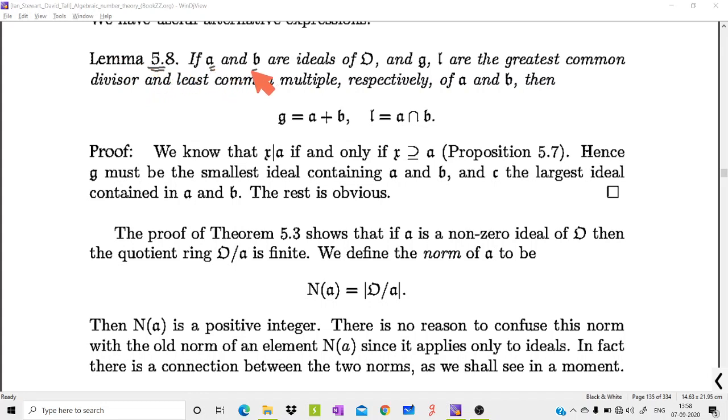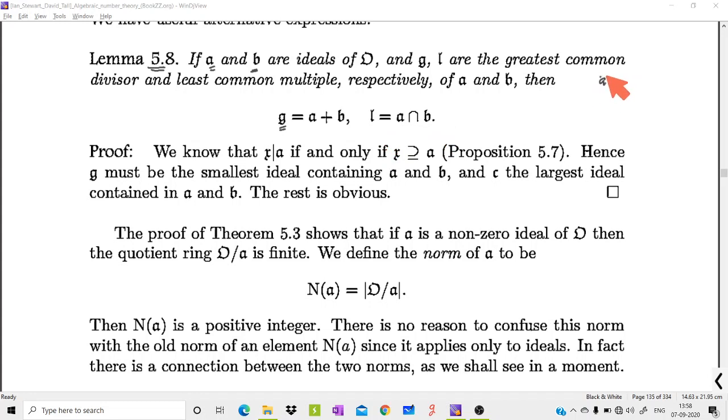If A and B are two ideals of O, then the greatest common divisor G is nothing but A plus B, and the least common multiple L is A intersection B. This uses Proposition 5.7.